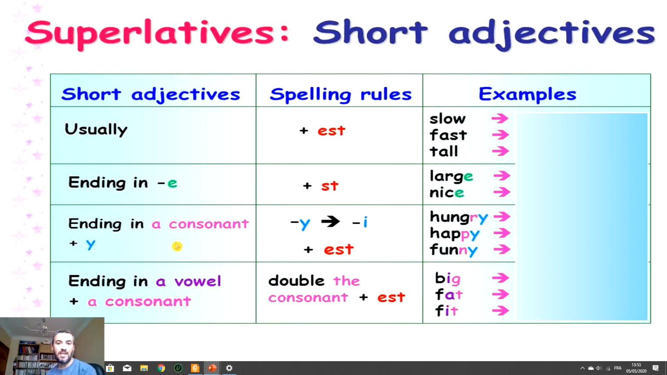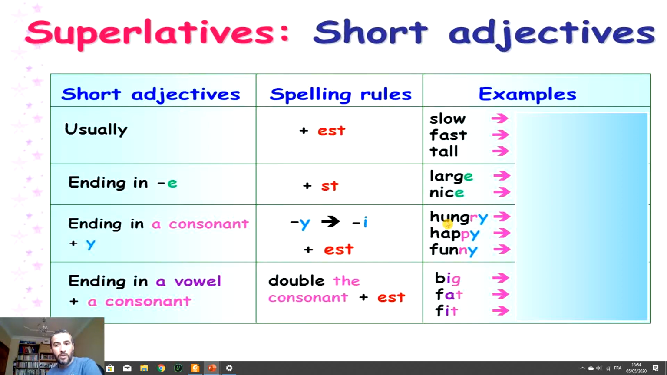For example, say easy, easy. So this is a short adjective. Also, though we have two syllables, we have y at the end. So when we have y at the end and it's two syllables, it is a short adjective. What do we do? We delete the y, we replace it with i, then we add est.